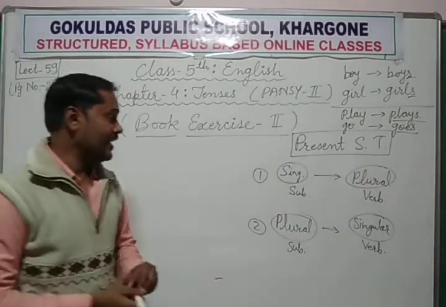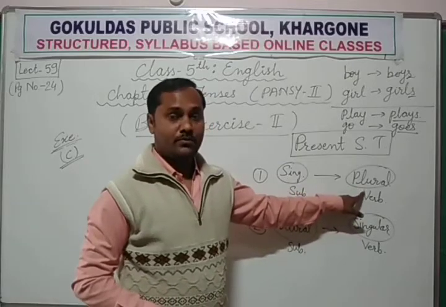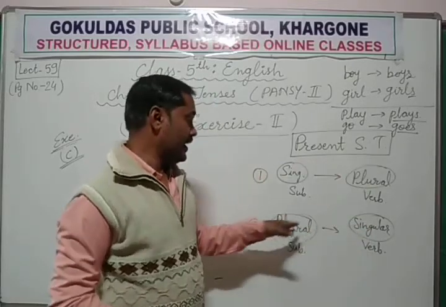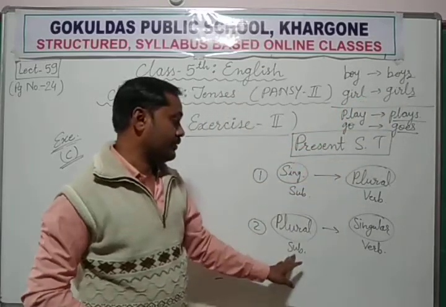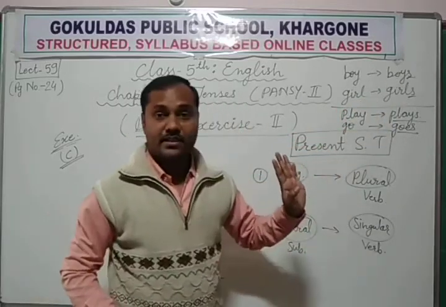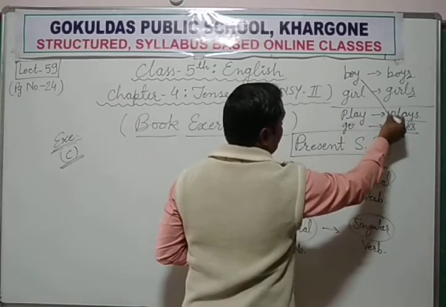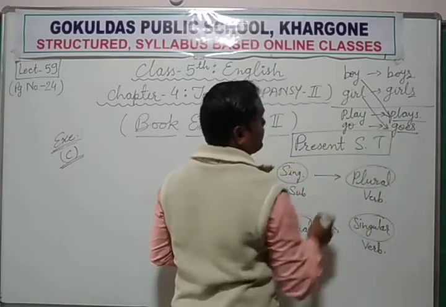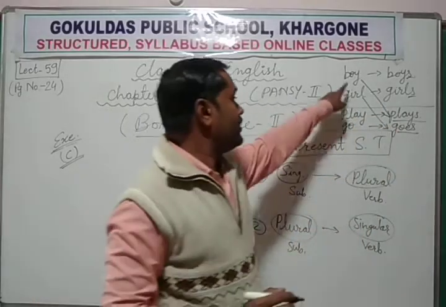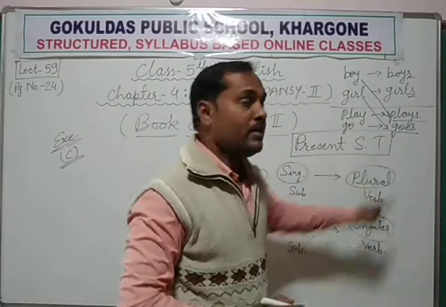So if the subject is singular, we use the plural form of the verb. And if the subject is plural, like boys, then the verb should be singular. Boy plays, girl goes.